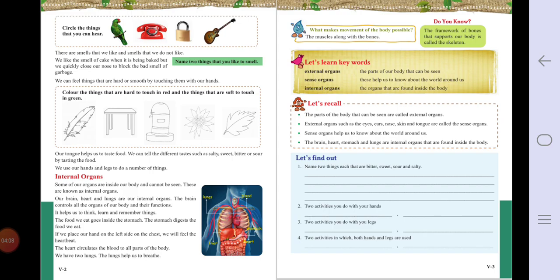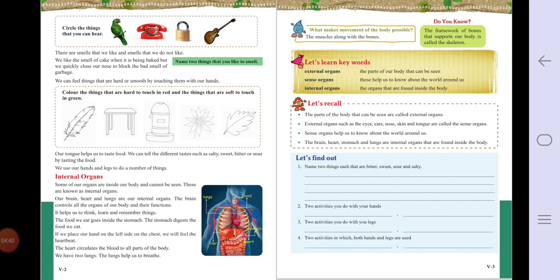Okay, now what is given? There are smells that we like and smells that we do not like. Now smell is about the nose. We like the smell of cake when it is being baked, but we quickly close our nose to block the bad smell of garbage. Now whenever we smell garbage, we immediately close our nose. But whenever we smell food, whatever we like, we smell it, we feel the odor also.